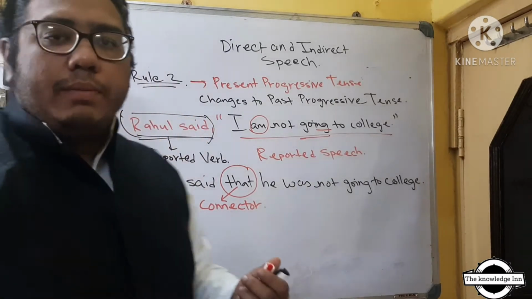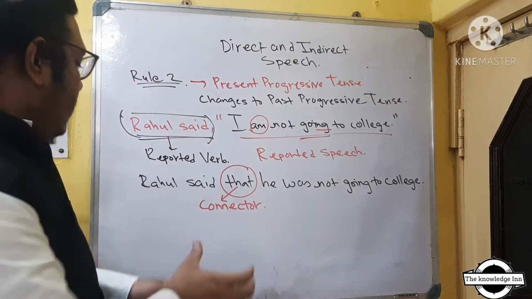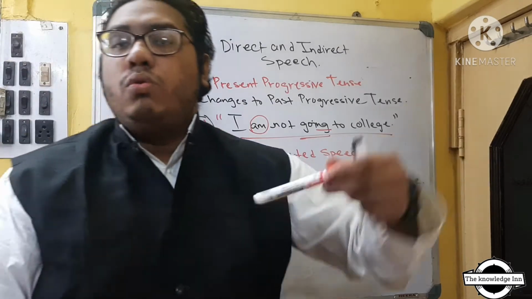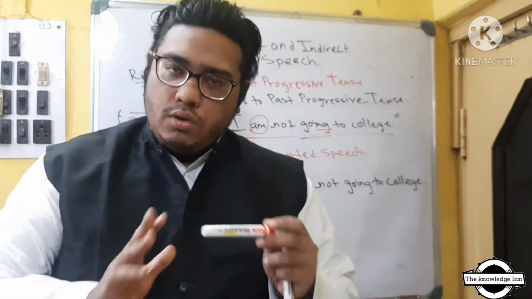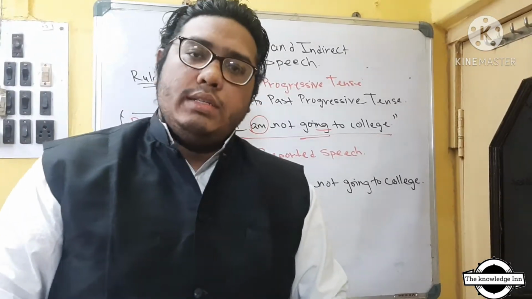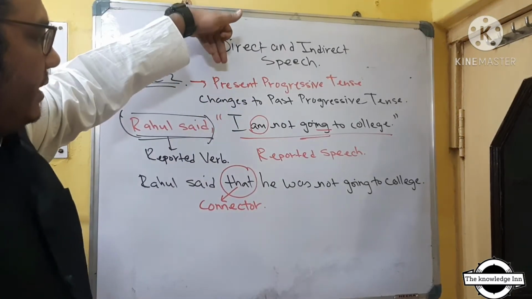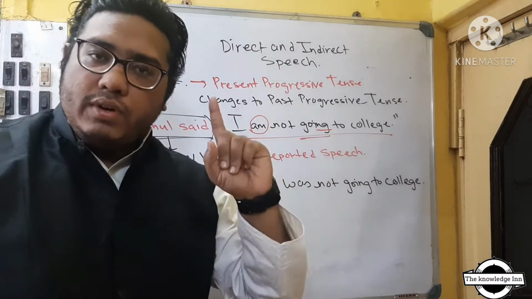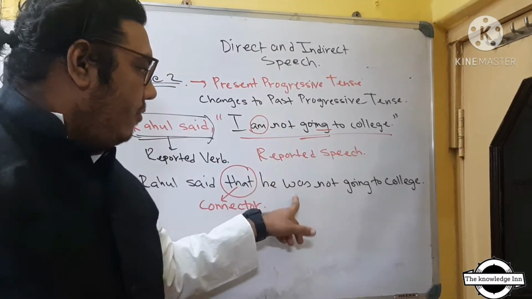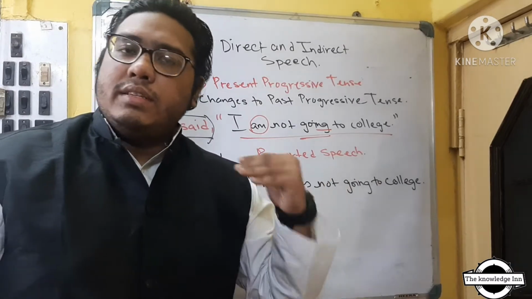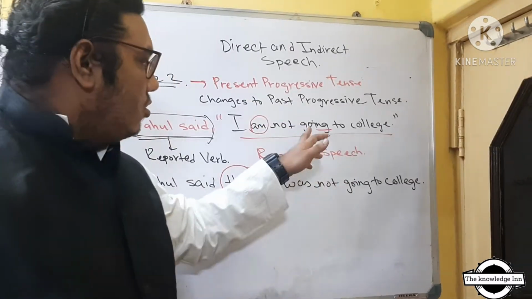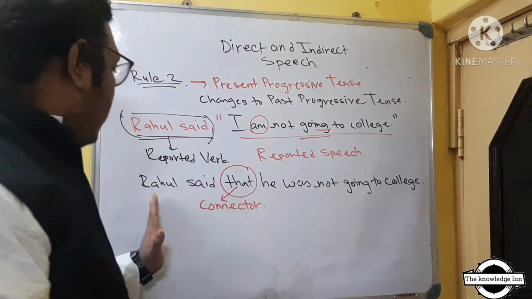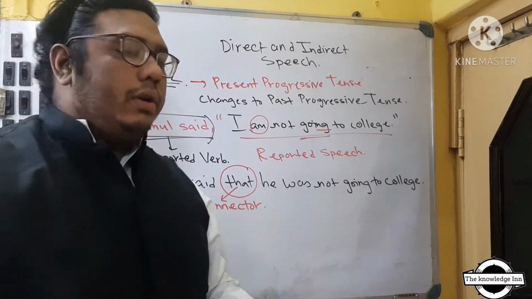The connector simply means that it joins this portion, the reported verb, with the reported speech in your own words. No rocket science. It's very simple to understand. कि भैया present progressive में दिया हुआ है तो past progressive में बदल जाएगा. Past में am नहीं आता है, the first change will be out here. Am will become was. Going progressive remains the same for present and the past. So going will remain going. It's a negative sentence, so not will also be there. So Rahul said that he was not going to college.